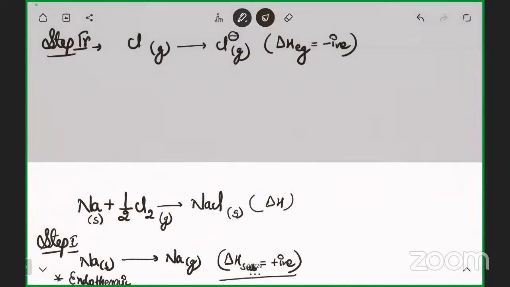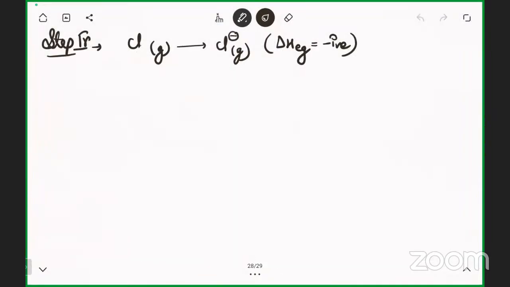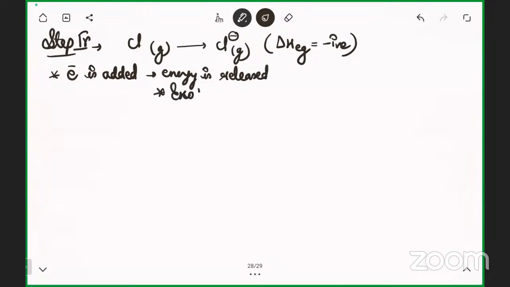But when the electron is added, energy is released. If energy is released, the process is considered exothermic, so the electron gain enthalpy is considered negative.